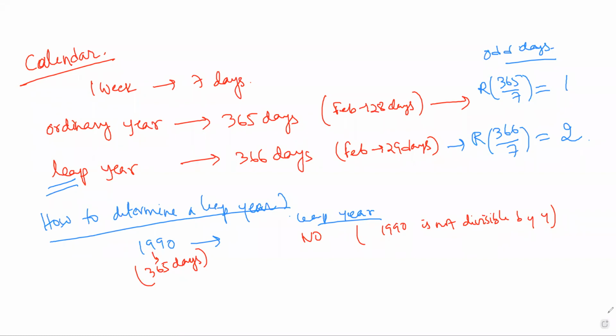So let me move to the next one. 100 years. 100 years has 5 odd days. 100 years, what we call a century. 1 century has 5 odd days, right?